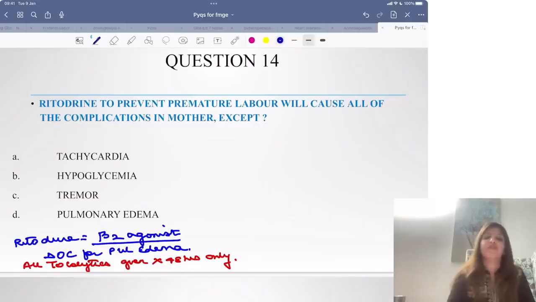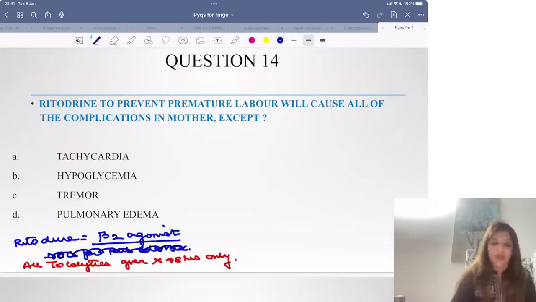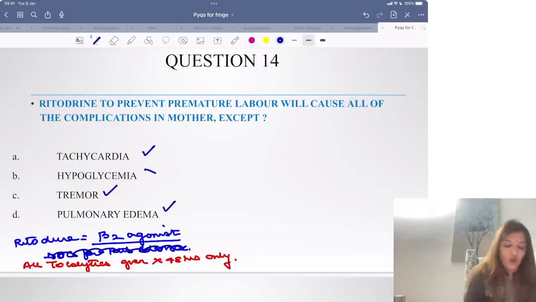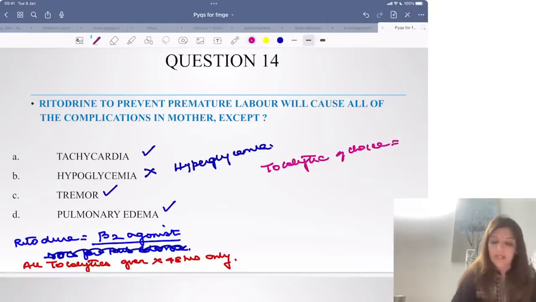So what is Ritodrine? All of you know from your pharma knowledge that this is a beta 2 agonist, right? So it is a beta 2 agonist, and all beta 2 agonists can lead to tachycardia, tremors, and pulmonary edema. They do not lead to hypoglycemia, they lead to hyperglycemia. What is the tocolytic of choice in India? Tocolytic of choice in India is nifedipine.